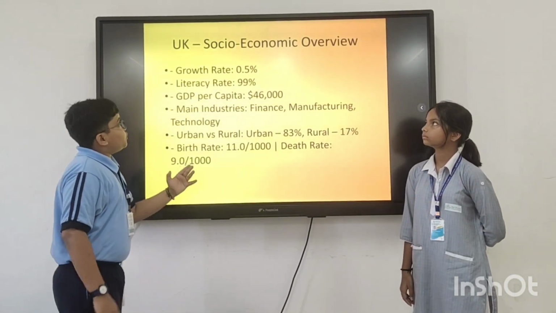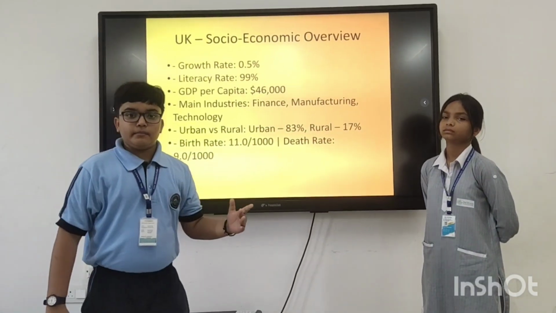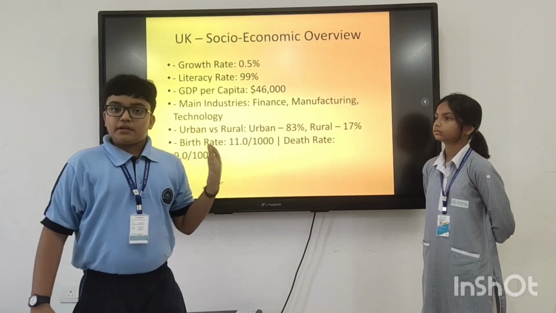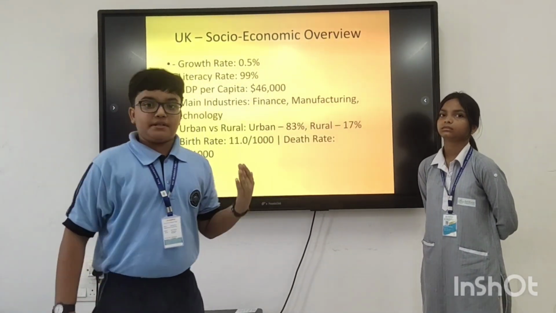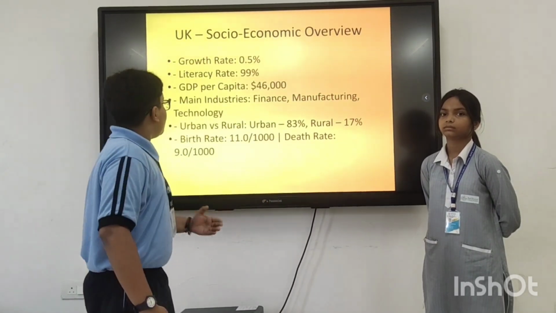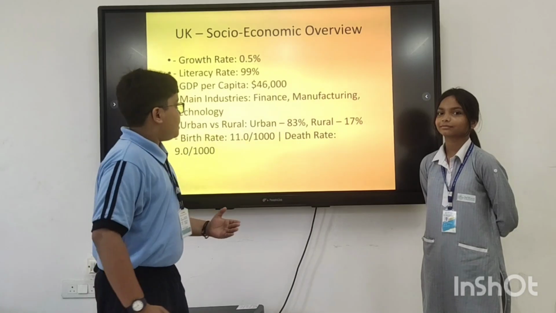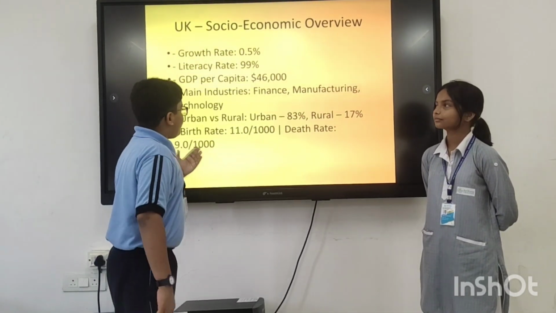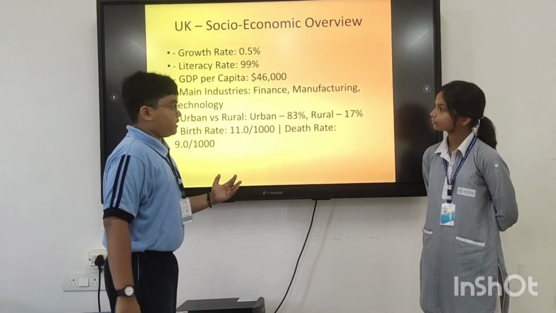United Kingdom socio-economic overview. The growth rate of the United Kingdom is 0.5%, and the literacy rate, as shown, is 99% with males and females studying equally. GDP per capita is $46,000, which is significantly higher than most countries. Main industries are finance, manufacturing and technology.